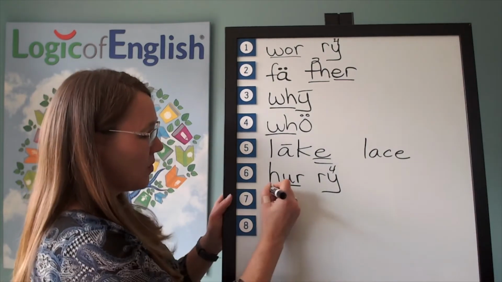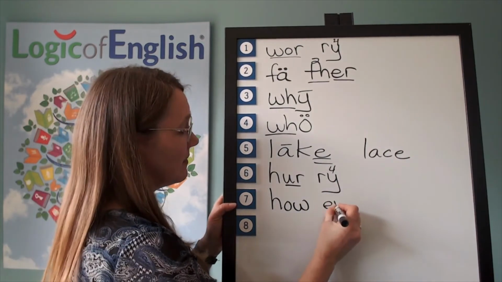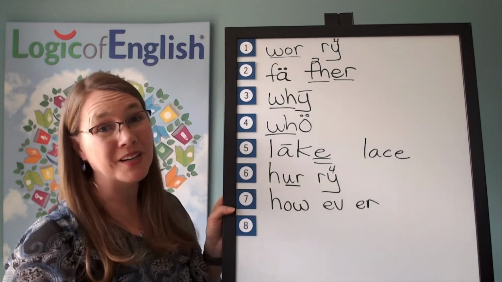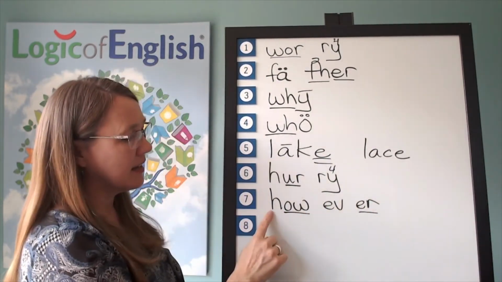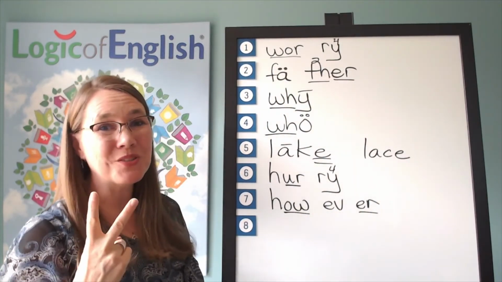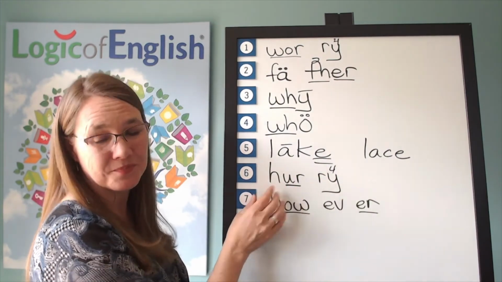The first syllable is how. Ow. The second syllable is ev. The third syllable is er. And how will we mark it? We'll underline the ow and the er. Let's read it. However. However. What two words do you see in however? That's right. How and ever.